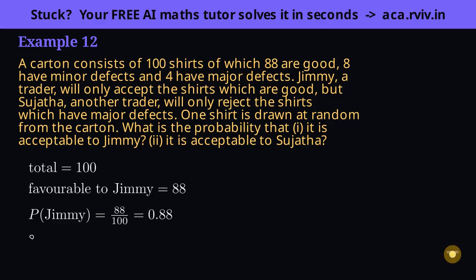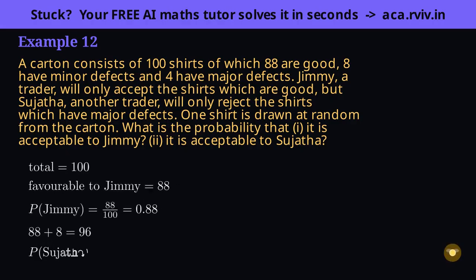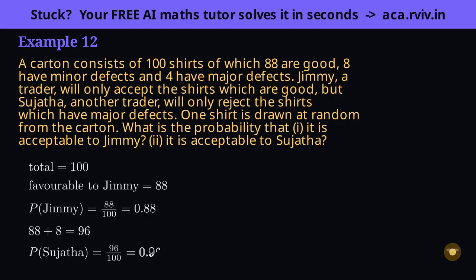Part 2 is Sujata, and here's the trap the question sets. She rejects only the major defect shirts, the 4 bad ones. So everything else is acceptable to her. The 88 good plus the 8 minor defect, which she doesn't mind. That's 88 plus 8, 96 favorable. 96 out of 100 is 96 percent, a higher chance than Jimmy's, exactly because she's more forgiving.